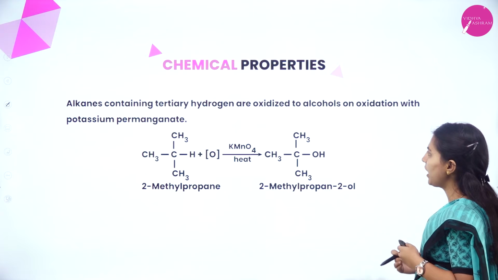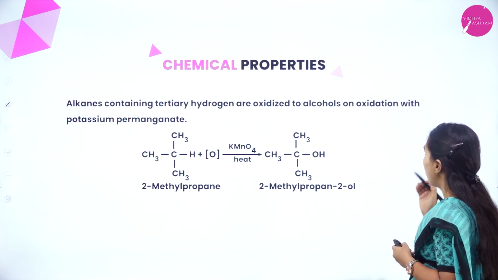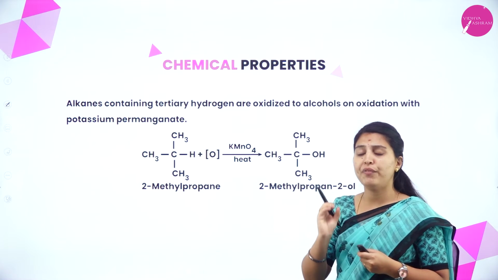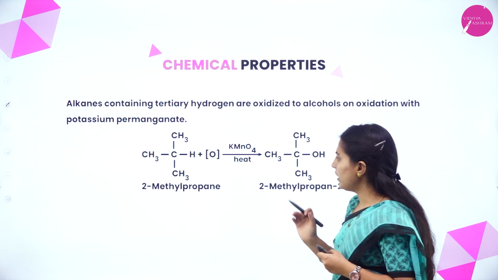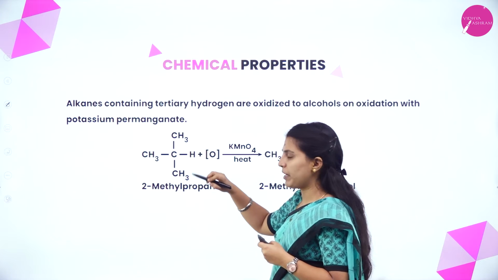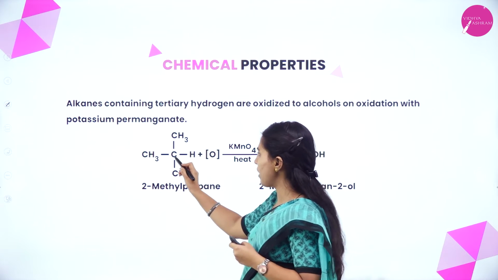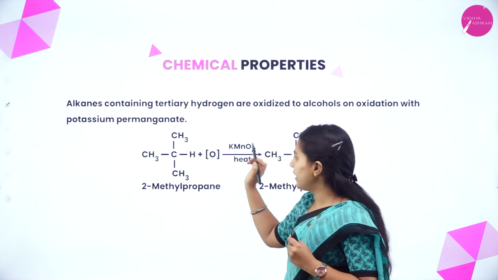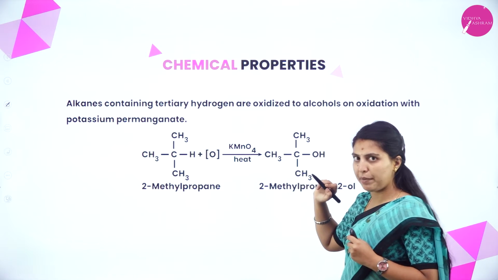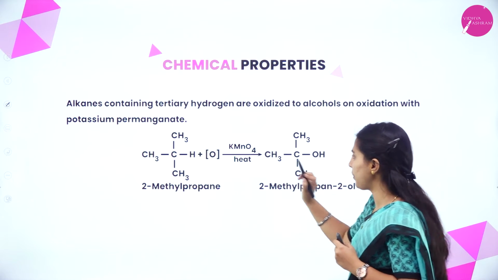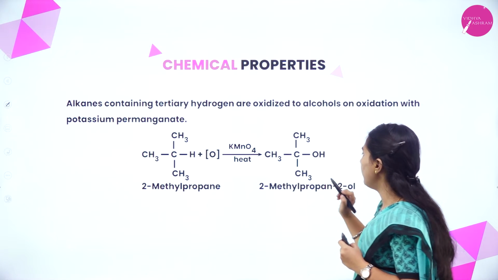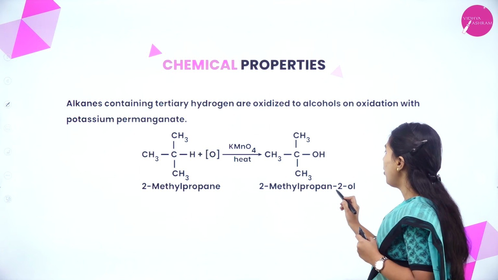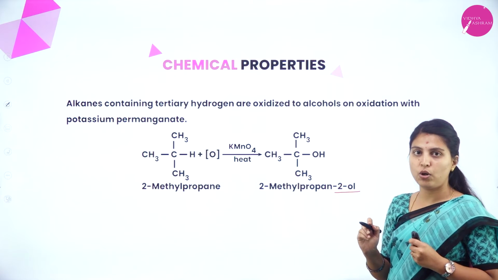Alkanes containing tertiary hydrogen are oxidized to alcohols on oxidation with potassium permanganate. Potassium permanganate is a very good oxidizing reagent. Here they have taken a tertiary carbon atom. What is a tertiary carbon atom? Here carbon is attached to 3 carbon atoms. Another side only hydrogen is there. It gets oxidized in the presence of KMnO4, that is potassium permanganate, in the presence of heat. It will form alcohol. See here, 2-methyl propane will form 2-methyl propanol, means alcohol.